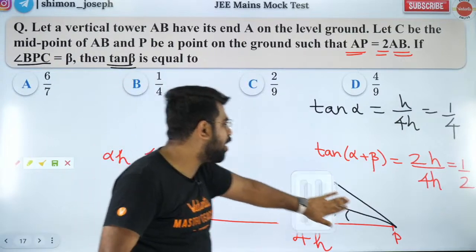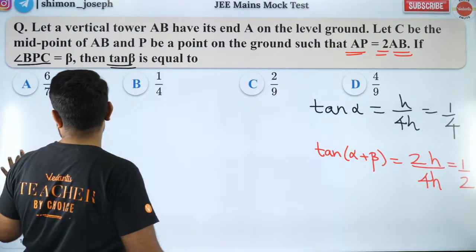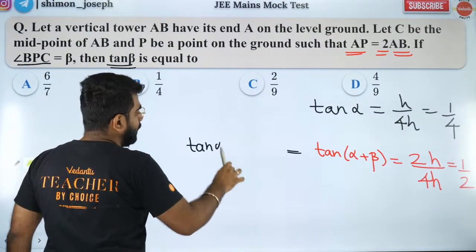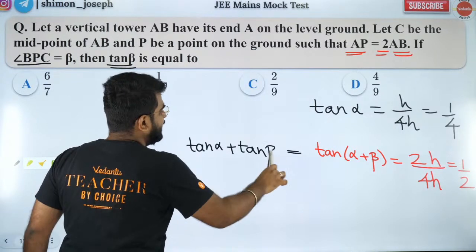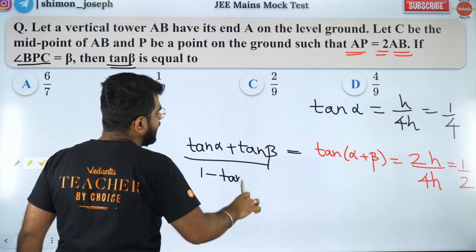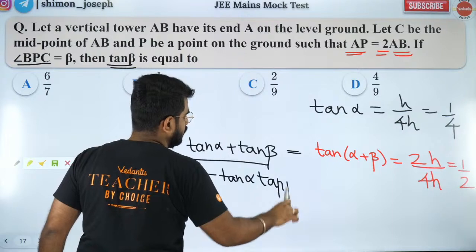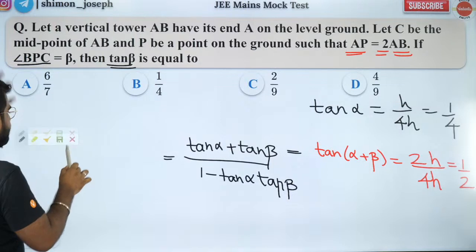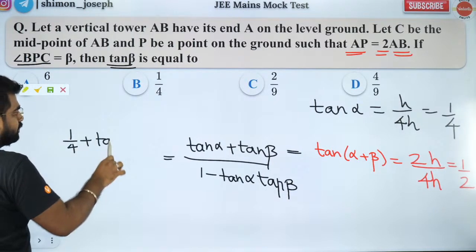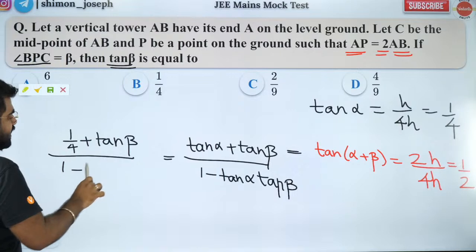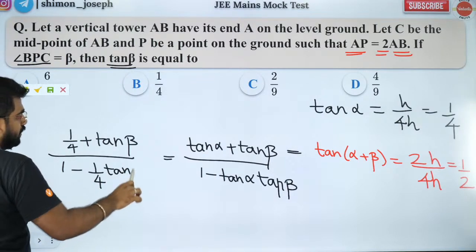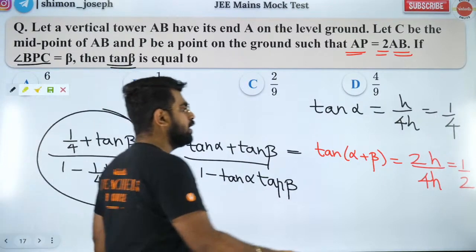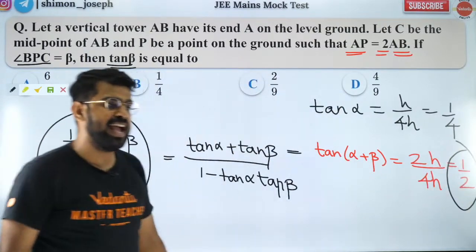Now we can finish it off. So tan of alpha plus beta is what? It is nothing but tan alpha plus tan beta divided by 1 minus tan alpha tan beta. So tan alpha is 1 by 4, so I'll plug it in. So I'll get 1 by 4 plus tan beta, by 1 minus 1 by 4 tan beta, is equal to half. So now you have only tan beta as a variable. So you guys can finish it off and get the answer.